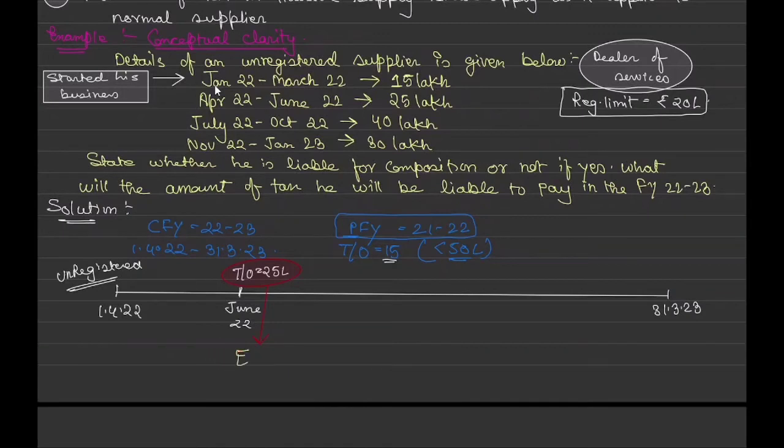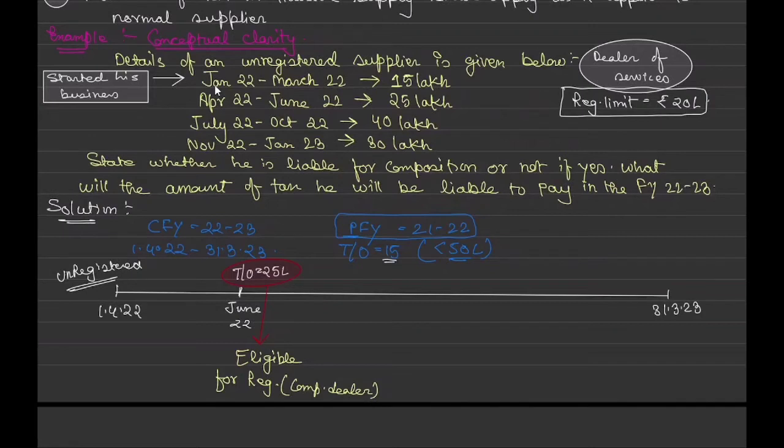So now he is eligible for registration and he gets registered, correct? And he gets registered as a composition dealer.